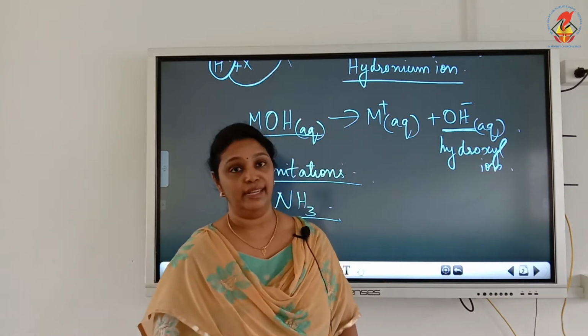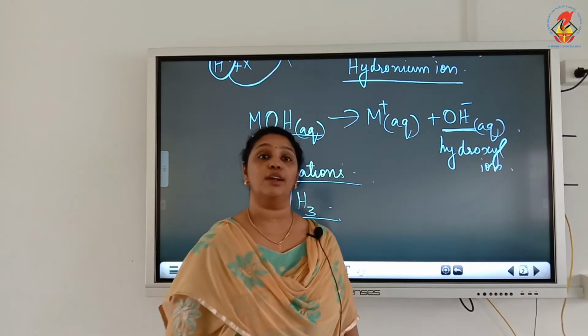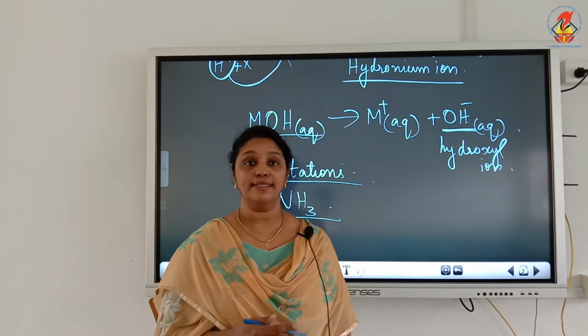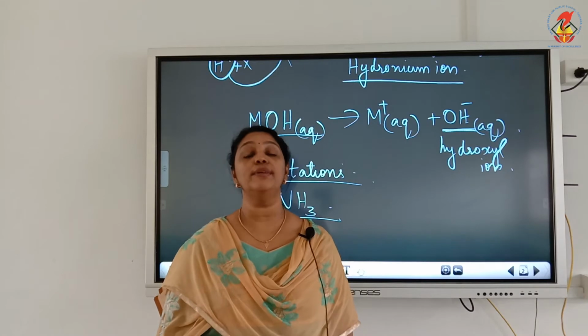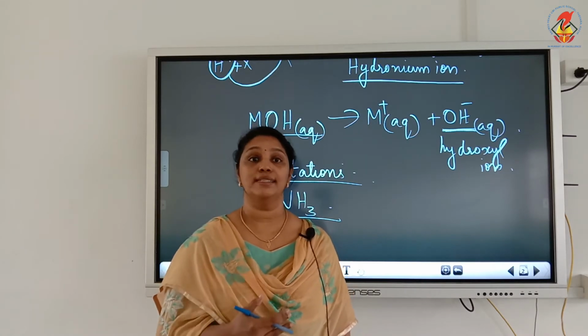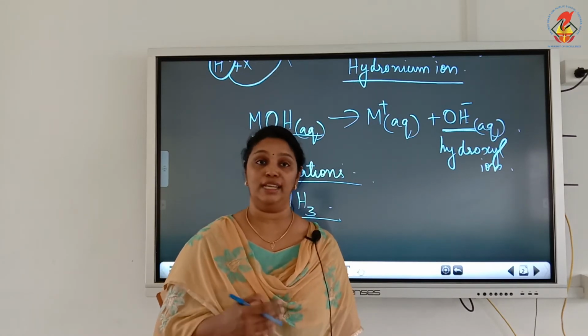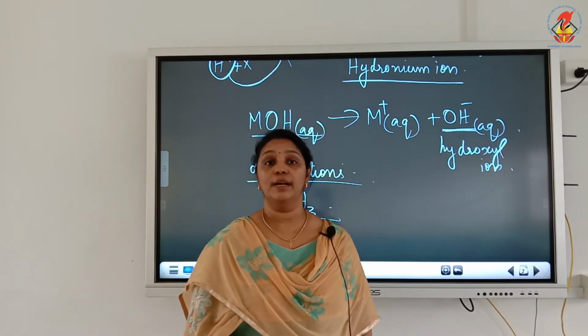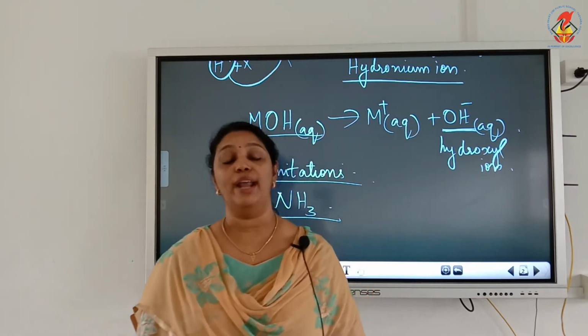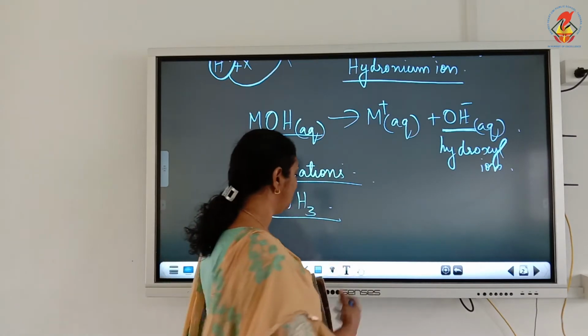So this is the Arrhenius concept. What are acids and bases according to the Arrhenius concept? Acids are substances which dissociate in aqueous solution to give H plus ion, and bases are substances which dissociate in aqueous solution to give OH minus ions. So comes the third concept for acids and bases. Let's see the third concept.